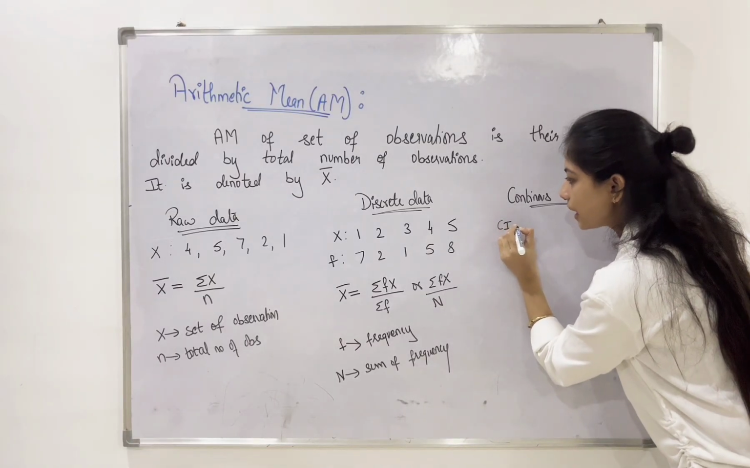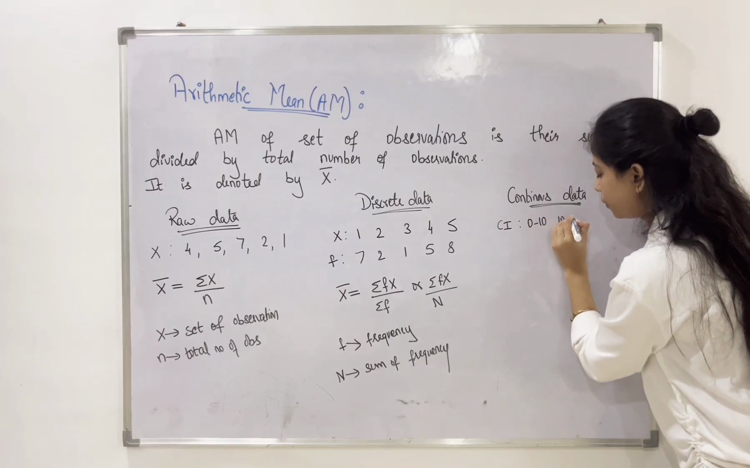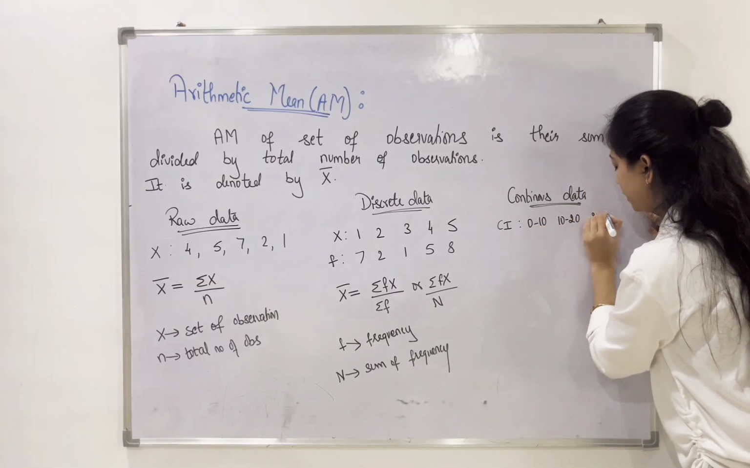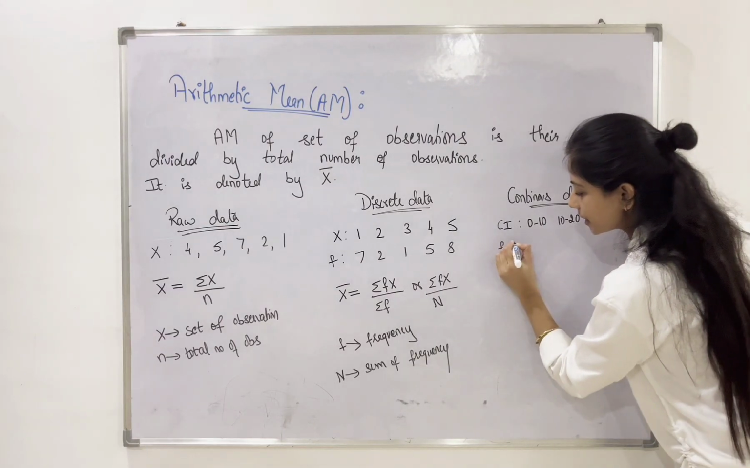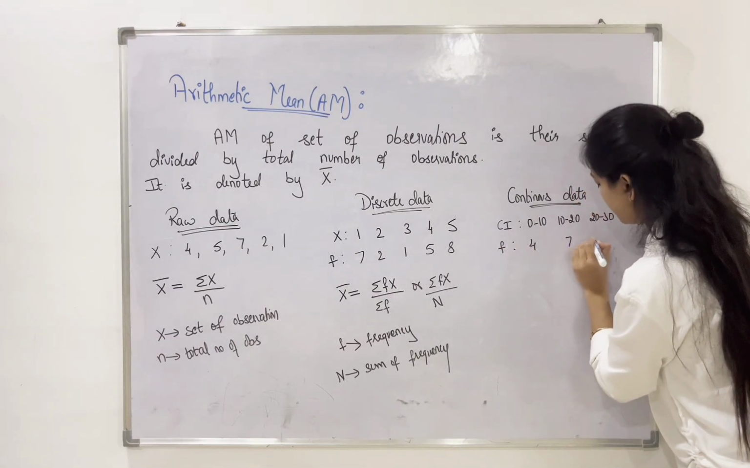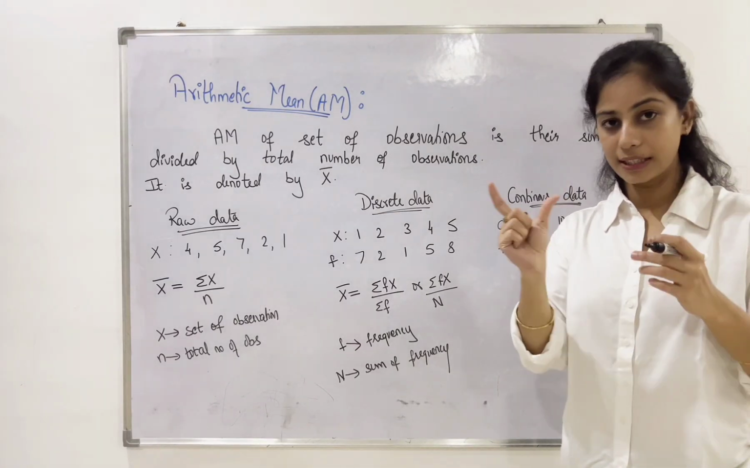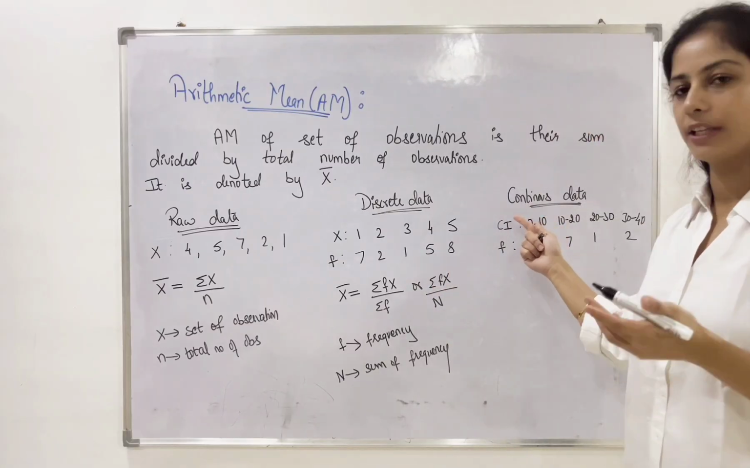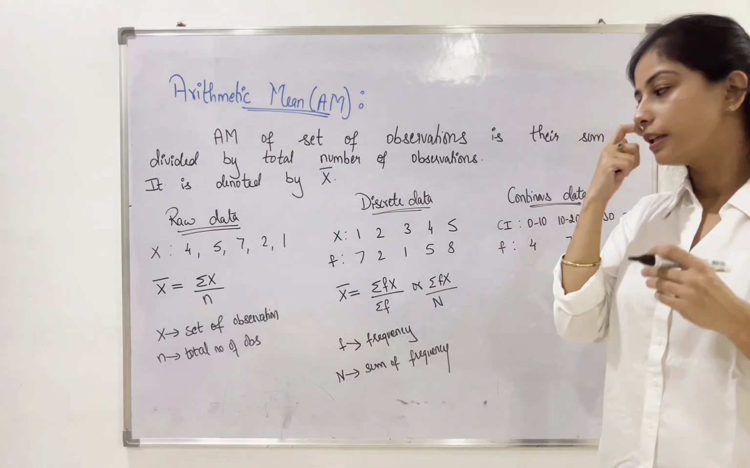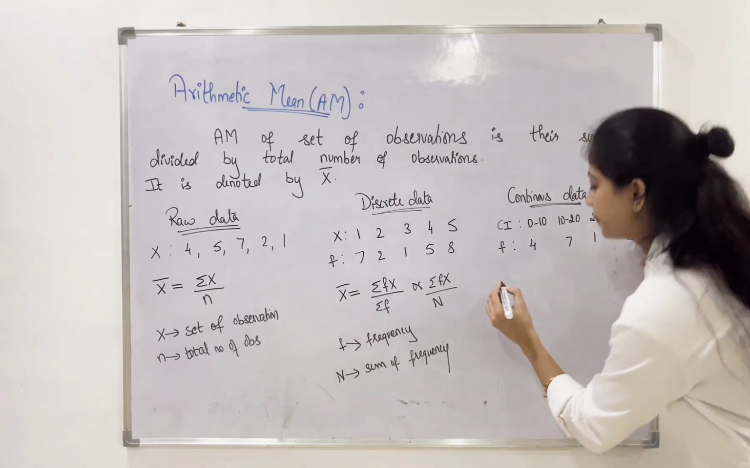Now when we are talking about continuous data, how does the data look? Here we have class intervals. For example, 0 to 10, 10 to 20, 20 to 30, 30 to 40. And we have frequencies attached to them: 4, 7, 1, 2. So when we have class interval data along with the frequencies, that is called continuous data or grouped data.